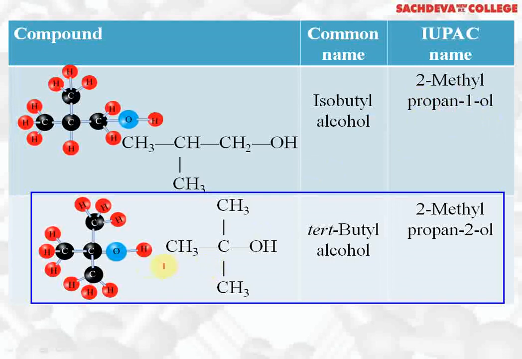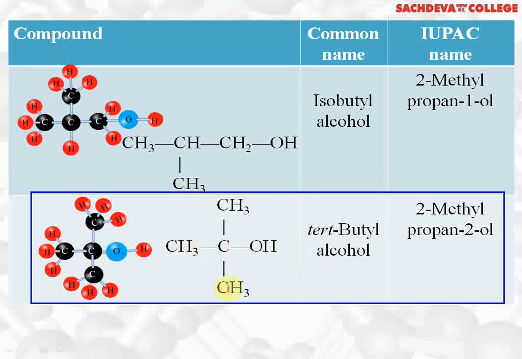This is tertiary butyl alcohol. CH3, CH3, CH3 are attached to the tertiary carbon. OH is attached to the tertiary carbon, so it is tertiary butyl alcohol. Why butyl? Because the total carbon atoms are 4. (CH3)3COH. Counting is done like this: 1, 2, 3.